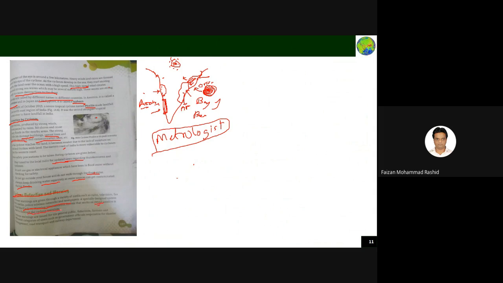This is due to satellite imaging. Satellites are lying at a very high altitude, like this one. If this is Earth, the satellite keeps rotating around Earth. Our India is like this, and the water is here. From satellite images, it will tell you that in some area a cyclone has started, and it will measure the speed of the cyclone also, and tell you when it is going to strike our coastal area of India.